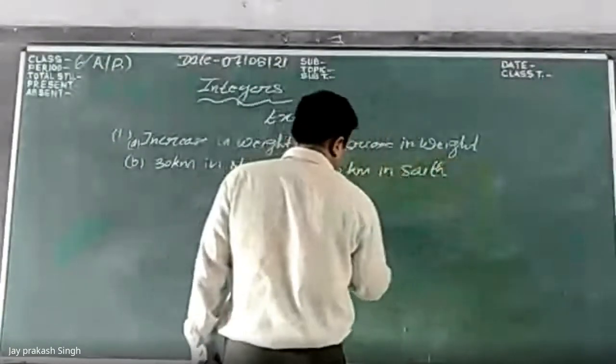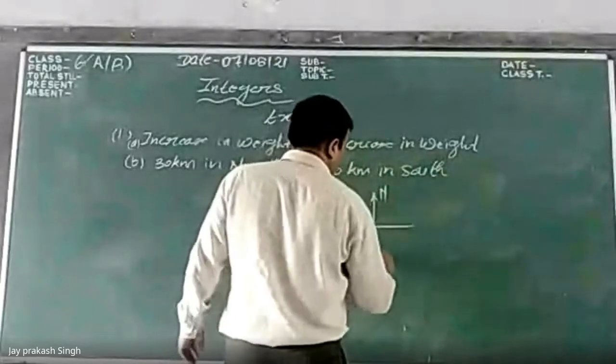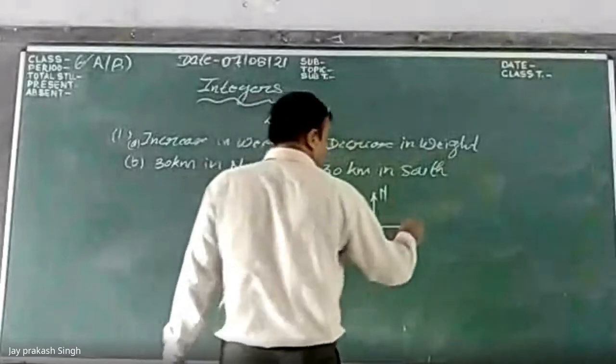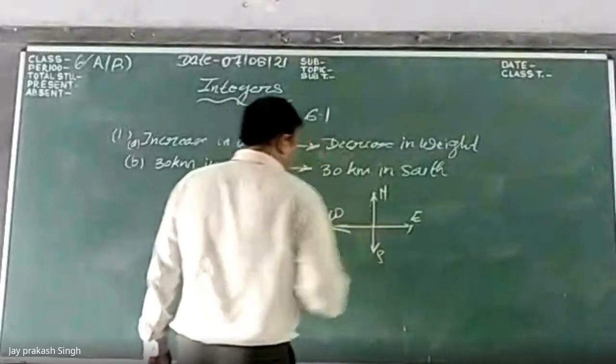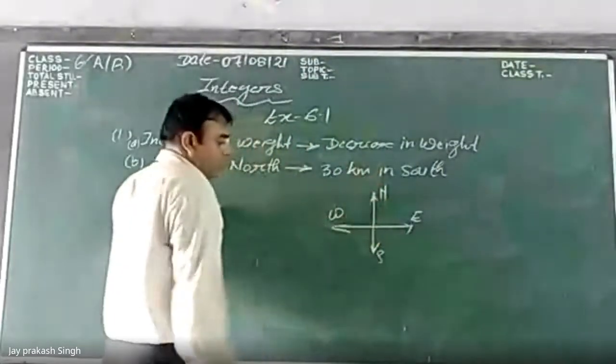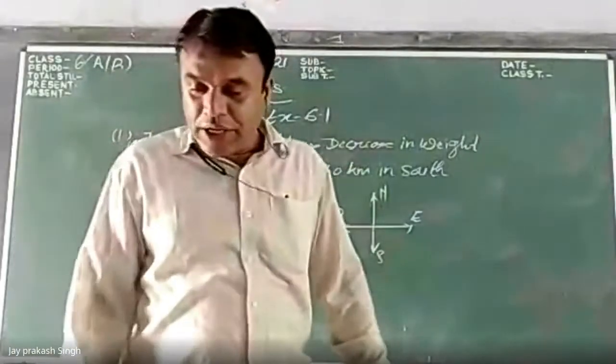You can see the upper portion is north, then the opposite direction is south; if it is east, then the opposite direction is west. So when we move 30 kilometer in north, its opposite will be 30 kilometer in south. Same way,